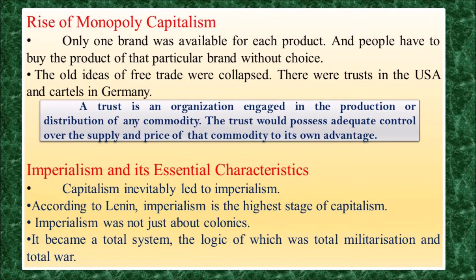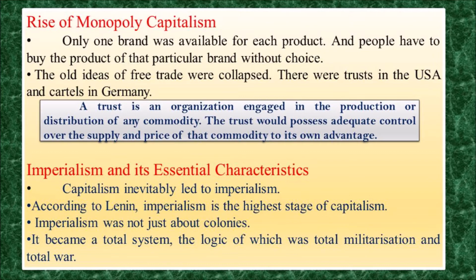There were trusts in USA and cartels in Germany. Trust is an industrial organization which is involved in production or the distribution of any goods. And trust is an organization which takes the control over the supply of the goods and it decides the pricing of those goods. So, these two powerful combines and corporations, that is the trust and the cartels, dominated the government.